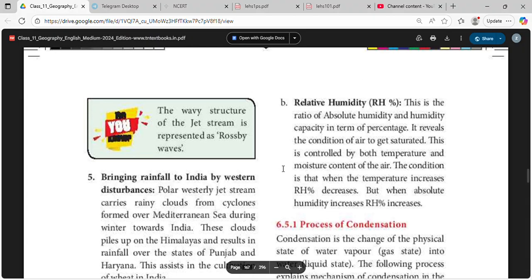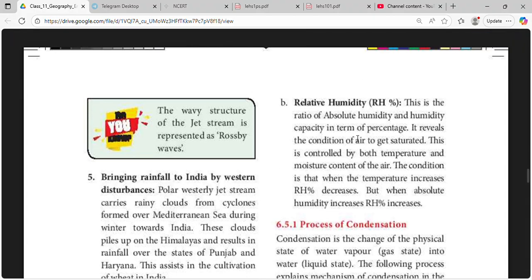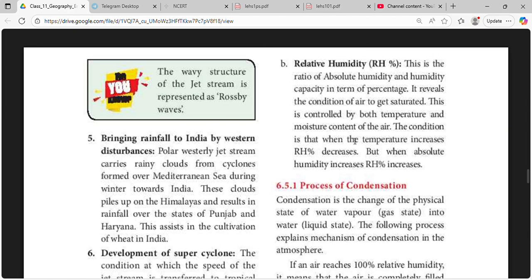Relative humidity is the ratio of absolute humidity to humidity capacity, in terms of percentage. It reveals the condition of air getting saturated. This is controlled by both the temperature and moisture content of the air. When the temperature increases, RH percent decreases, but when the absolute humidity increases, RH percent increases.